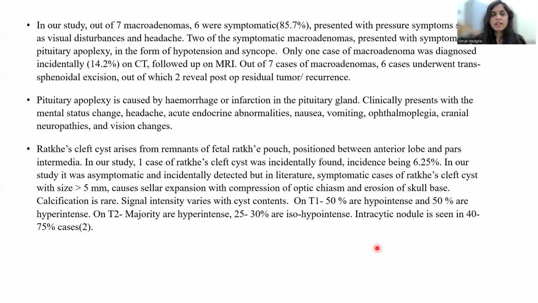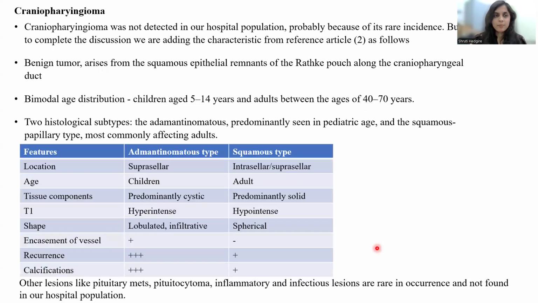Calcification is rare in case of Rathke's-Cleft cyst. The signal intensity of the cyst varies depending on the cyst contents. On T1, 50% are hypointense and 50% are hyperintense. On T2, majority of them are hyperintense, 25 to 30% are iso to hypointense. Intracystic nodule is seen in about 40 to 75% of cases. Craniopharyngioma was not detected in our hospital population, probably due to its rare incidence.